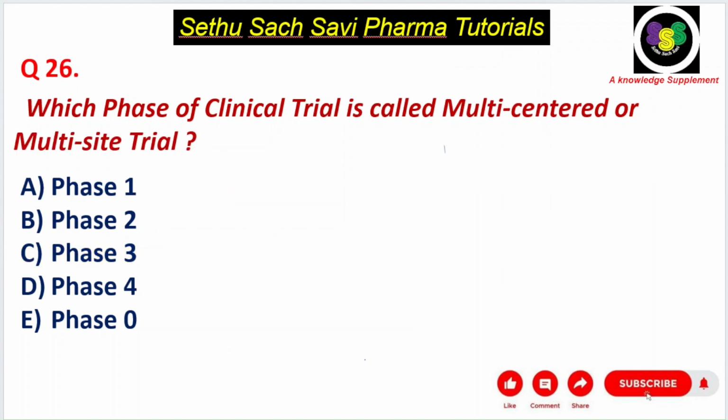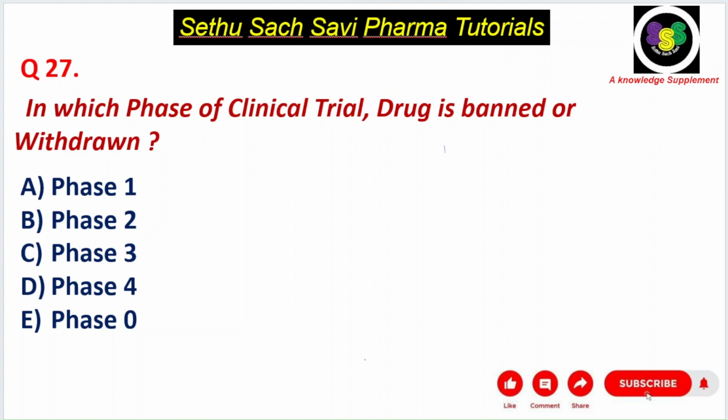Next question. Which phase of clinical trial is called multi-centered or multi-site? I told you when the drug comes to phase 3, you will do it in a heterogeneous population and you will check at different centers, multi-centered. So which trials involve multi-center study? The answer is phase 3 trial. Next question. In which phase of clinical trial is a drug banned or withdrawn?